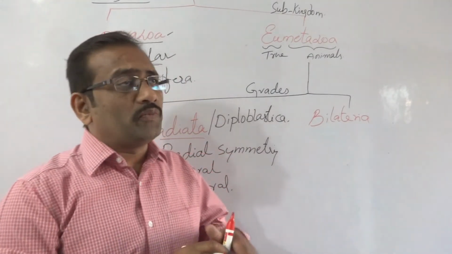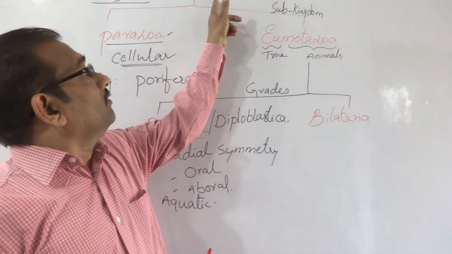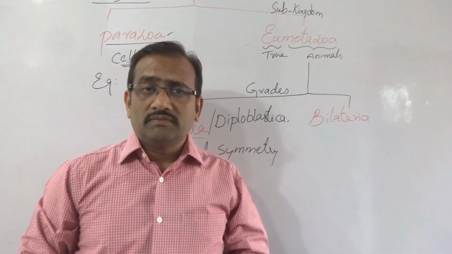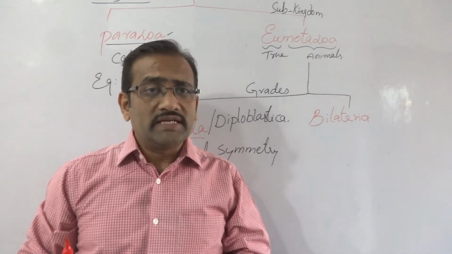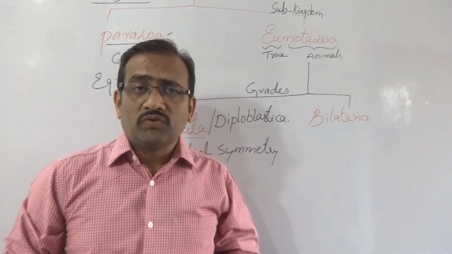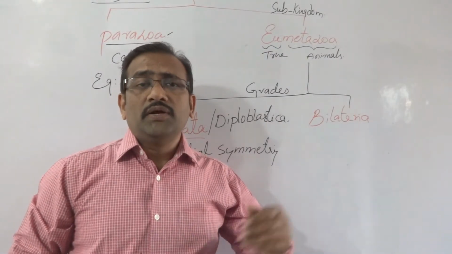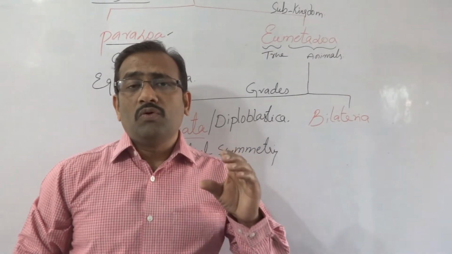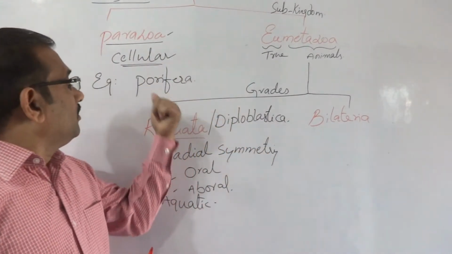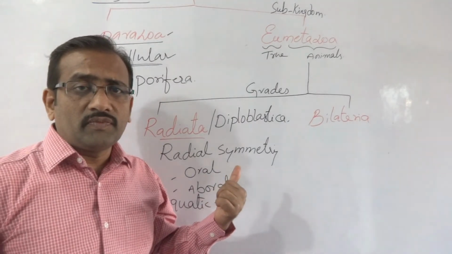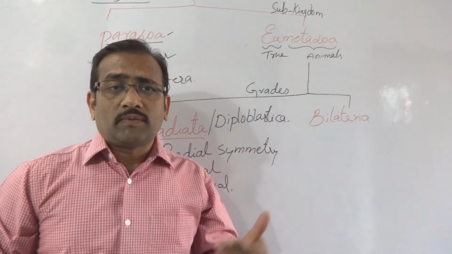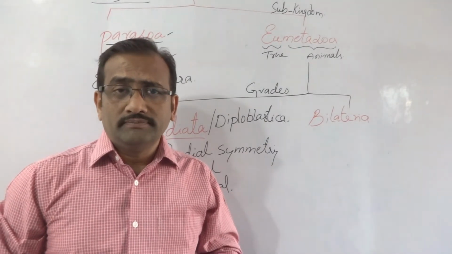So coming to our topic, kingdom Metazoa is divided into two subkingdoms. Parazoa: Porifera is the best phylum for these Parazoa animals. Second one, Eumetazoa, true metazoans. The first true metazoans are the Radiata animals, also called Diploblastica, means two layers are present, ectoderm and endoderm.